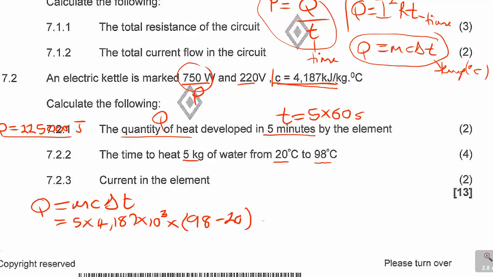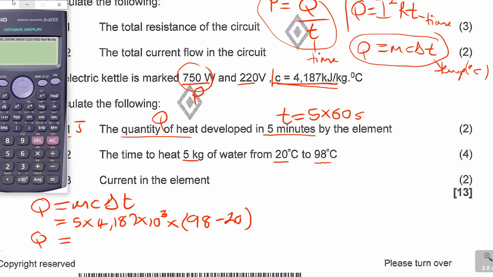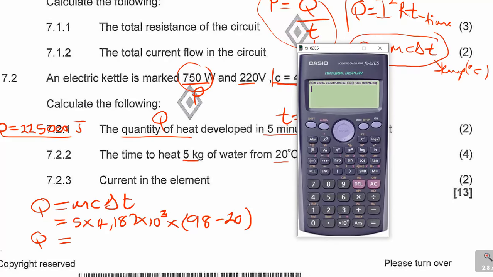So what is it going to give us? It is going to give us the Q here. Remember, we are now not finding time. The question wants time, but we're calculating Q at the moment. So it's 5 times 4,187 times 10 to the power 3, times 98 minus 20. All right, equal to, I get this number, which is 1,632,930.